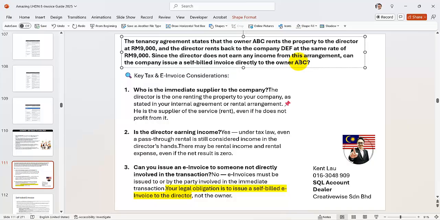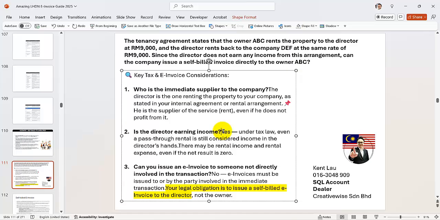So the director is the one renting the property to the company, and the one who earns the income from this agreement is the director. Under the tax law, pass-through rental is still considered income, so LHN knows that this director has rental income.